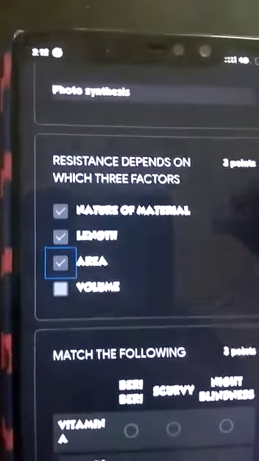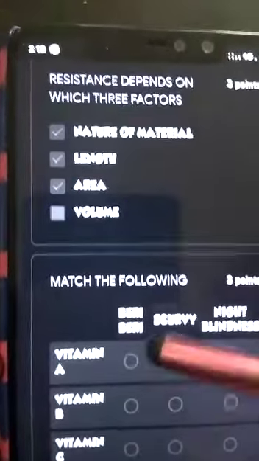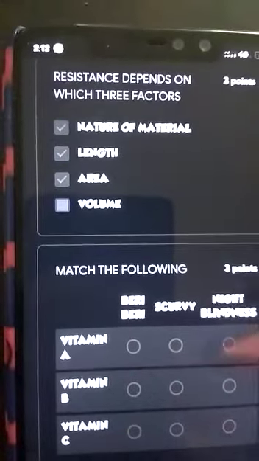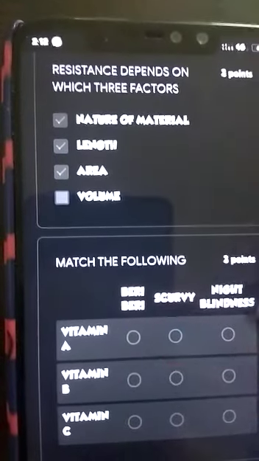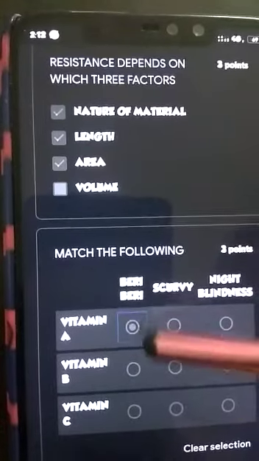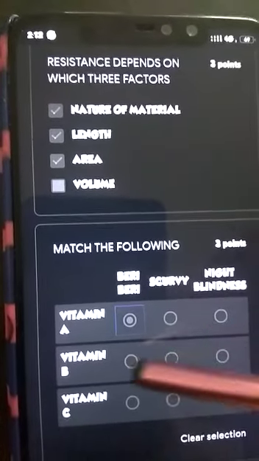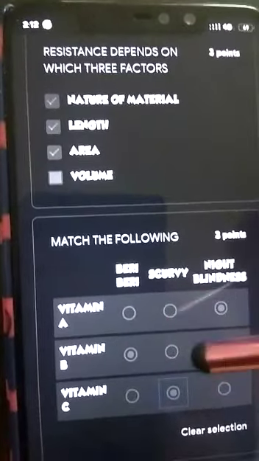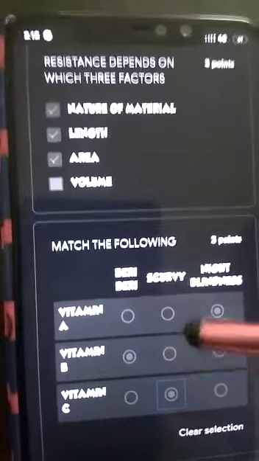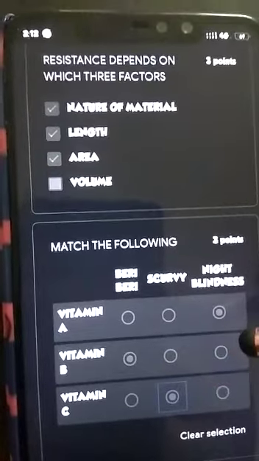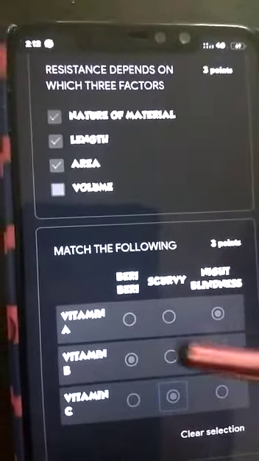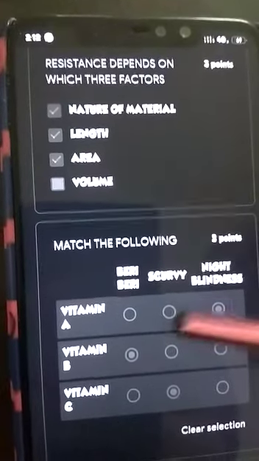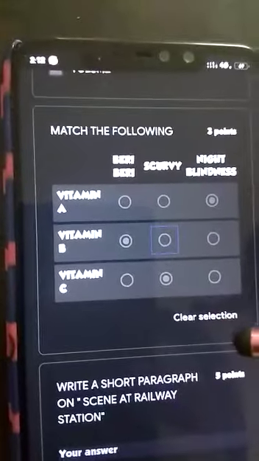Further, we have match the following, where you can simply match the answer. This is your row and this is your column. So the first row says vitamin A, and I can select my answer. Vitamin B is berry. Vitamin A is night blindness. C is scurvy. So I've saved my match the following question, but make sure that it's a round circle. That means out of the following 3, you can mark only one. If you try to select another option, it won't happen. So this is a match the following question.